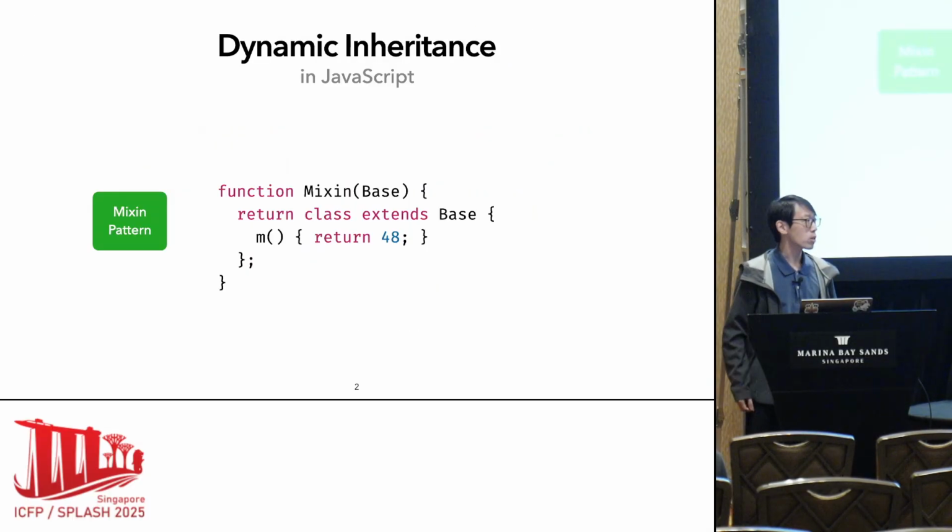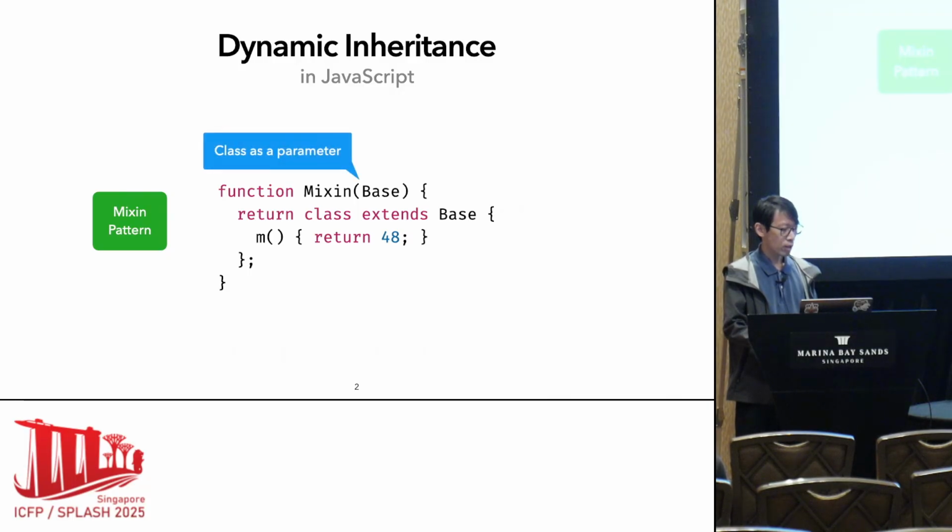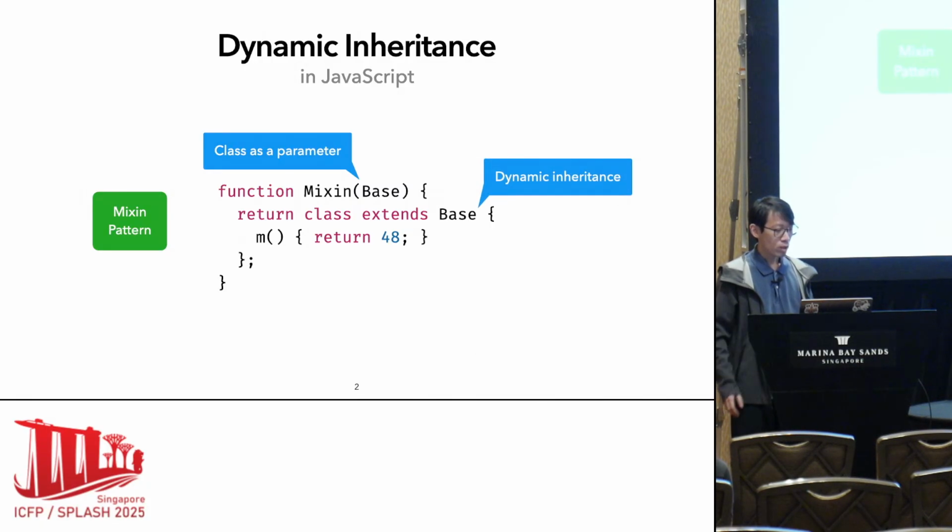The first question here is, what is dynamic inheritance? Here we have an example in JavaScript. There is a pattern called the mixin pattern in JavaScript. Suppose you have a function mixin and it accepts a class as the parameter. Note that this is not an instance but a class itself. And here you return a class that extends Base, and Base here is not a concrete class name but a class variable. We add a new m method that returns 48, for example.